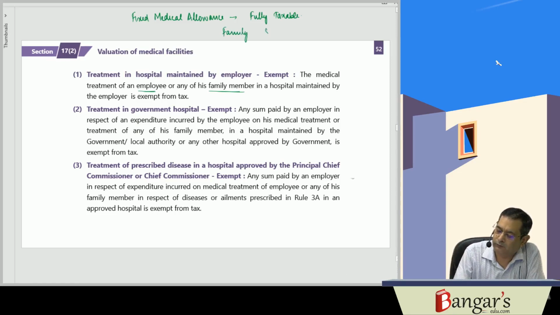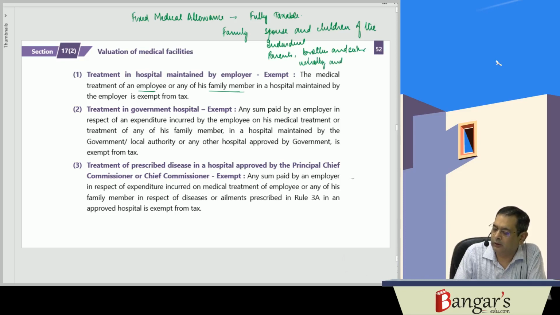Spouse and children of the individual, and parents, brothers and sisters, who are wholly or mainly dependent on the individual.